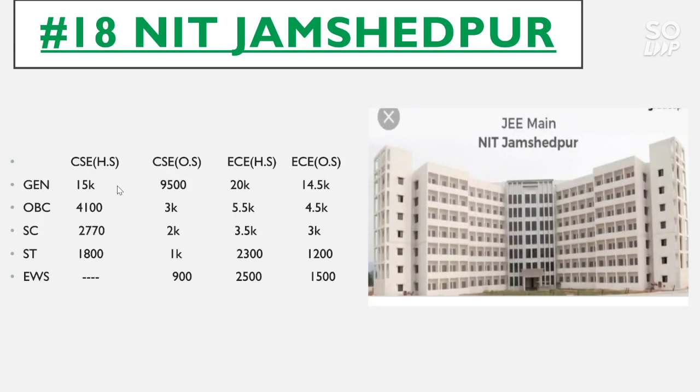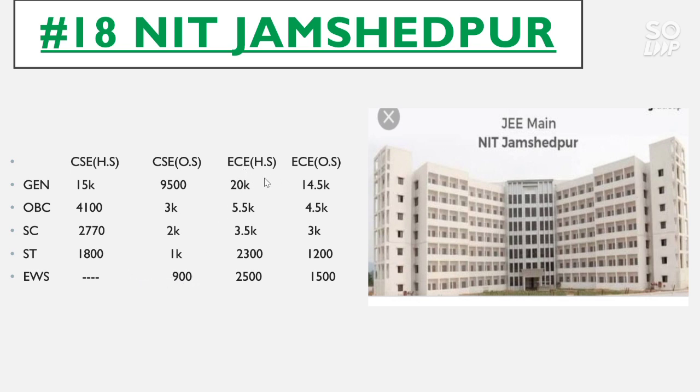For CSC home state, the cutoff for general category 15,000, OBC 4,100, SC 2,770, ST 1,800 and there is no seat for CSC in EWS category. And for CSC other state, the general category is 9,500, OBC 3,000, SC 2,000, ST 1,000 and EWS 900.